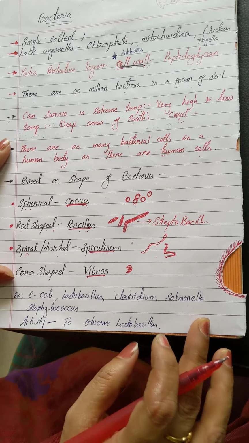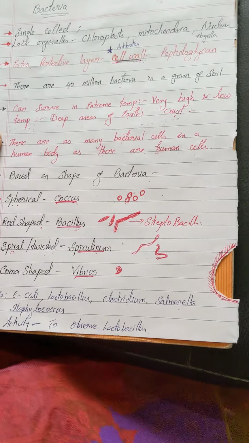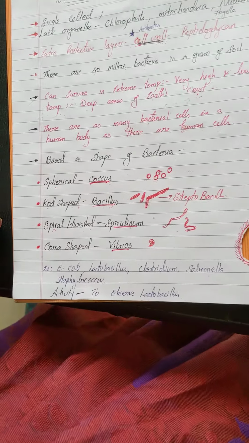Now we are going to discuss how to observe bacteria under a microscope, right? First we need some materials. We are going to observe lactobacillus. The bacteria name is lactobacillus, which we are going to observe under the microscope. When I say lactobacillus, I think by this time you should know what the shape of the bacteria must be.